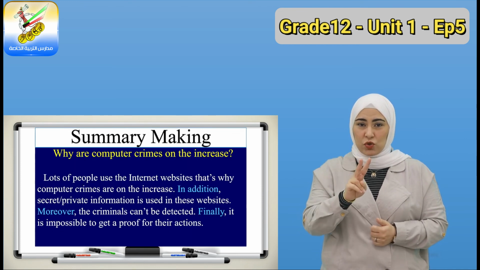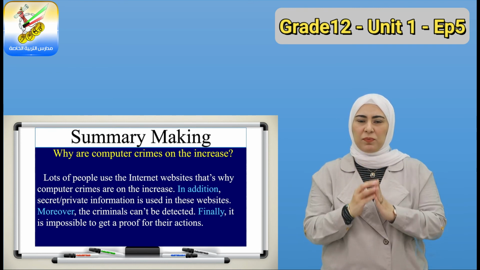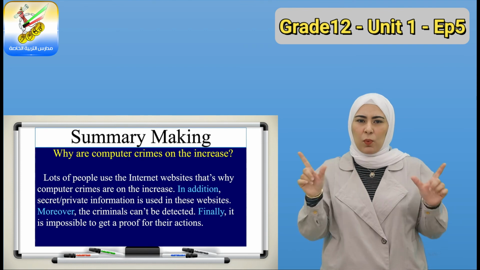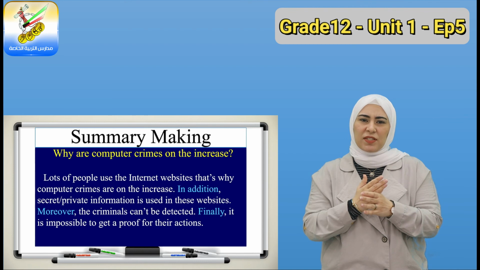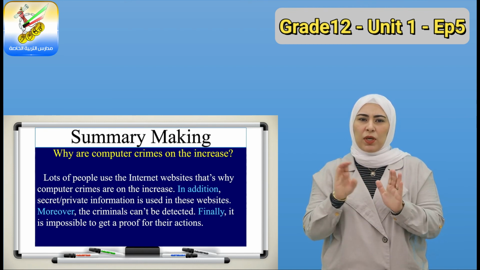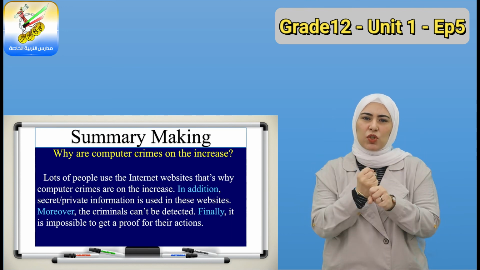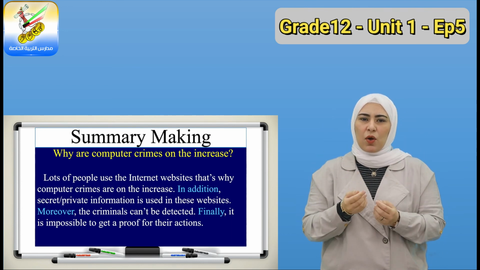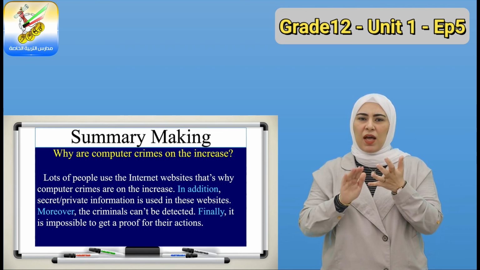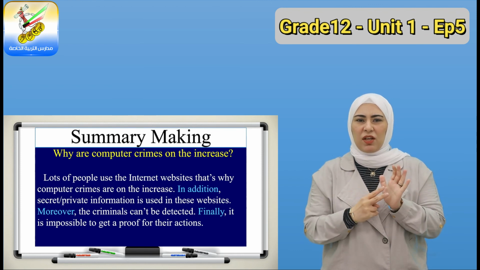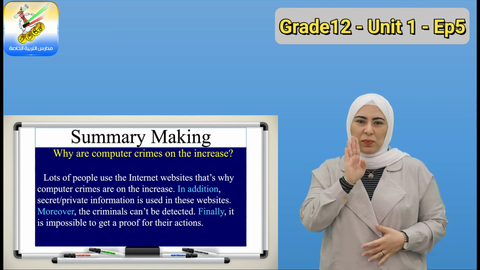Take a look at the whole paragraph now, together, not points, paragraph. Why are computer crimes on the increase? Lots of people use the internet websites. That's why computer crimes are on the increase. In addition, or also, secret or private information is used in these websites. Moreover, the criminals can't be detected. Finally, it is impossible to get a proof for their actions. That was very easy. You should practice the summary more.